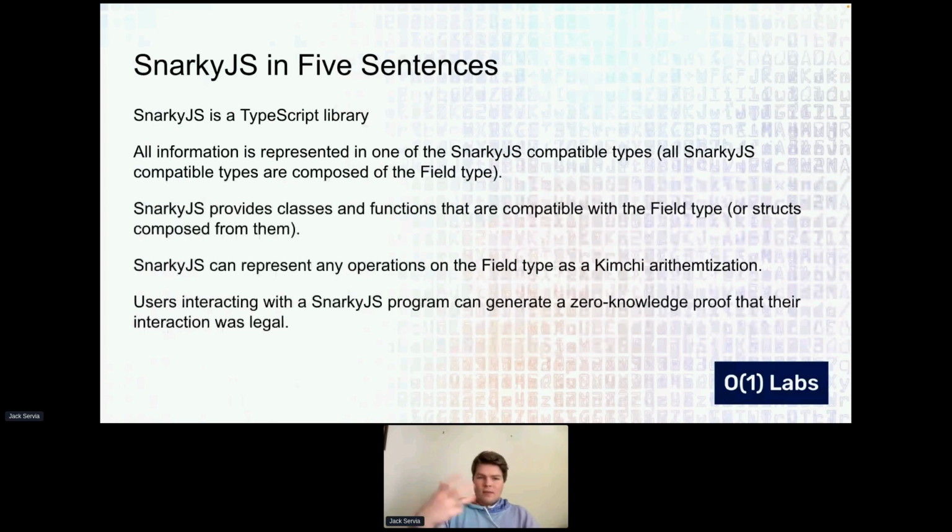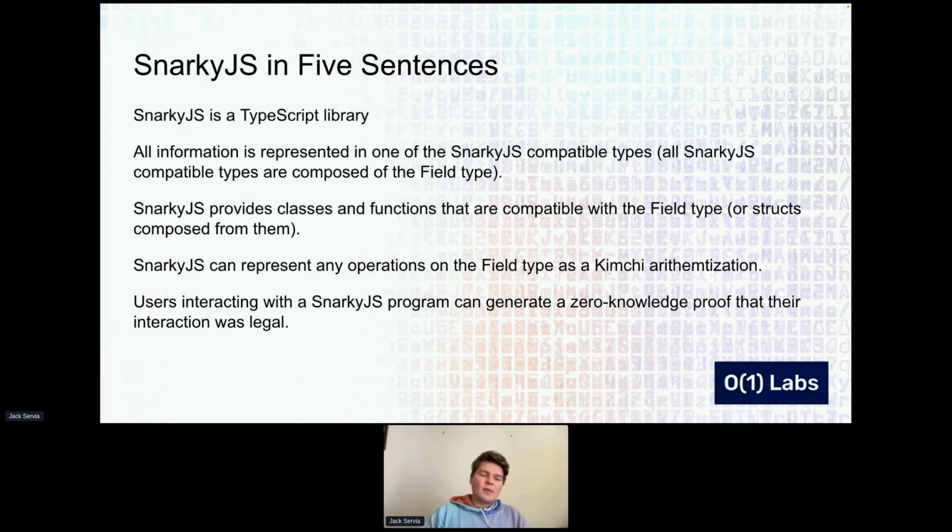The idea is that if we operate on a JavaScript number, we can't necessarily prove that we've done this correctly. But by using these SnarkyJS compatible types, anything that we do using one of them, we can prove that we've done it in the way that it was intended to be done. So we represent all of our data in our program using these types. And then SnarkyJS provides classes and functions on these types, or as standalone things that you can import, and they're compatible with the field type or the structures that are composed of them.